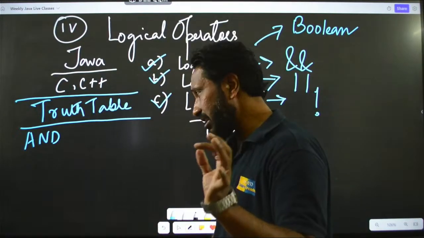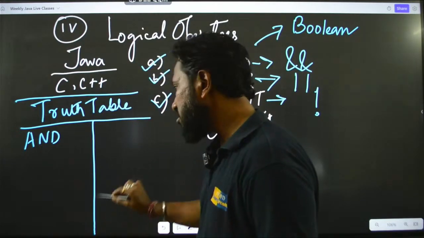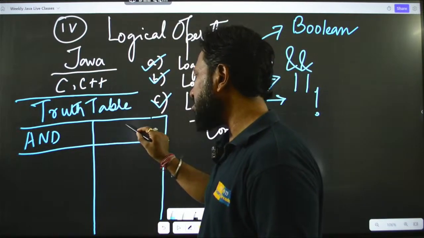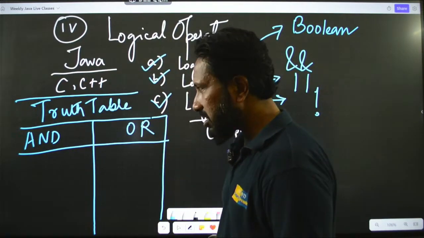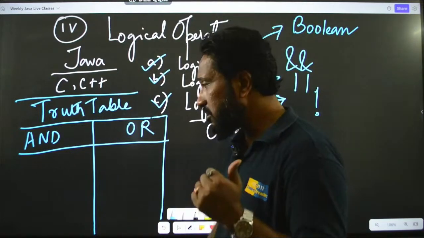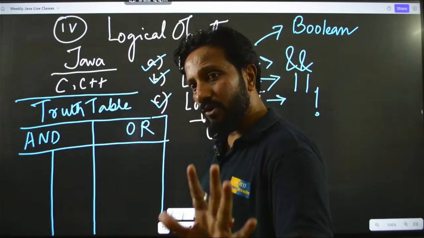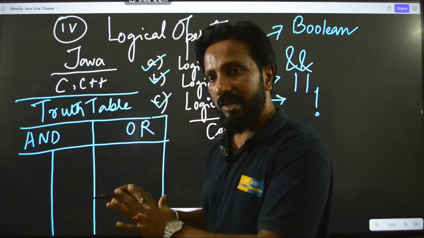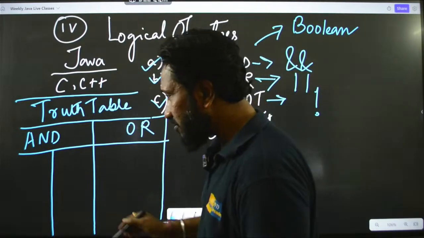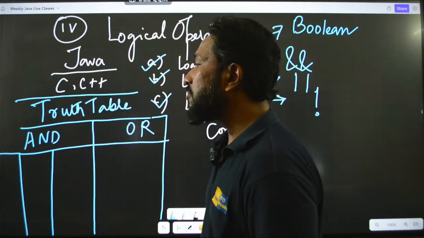Just think like this. Okay. I will give you a very simple and straightforward thing so that you can remember this properly. I am taking two boxes, one for the AND and the other for the OR. So, let me figure out how to tell this to you so that you can understand it in a better way. We will take binary data like this, and guys, do not worry, we will talk about binary properly in a proper session, maybe today only. For the time being, I just want to show you something regarding the AND operator, how it works.